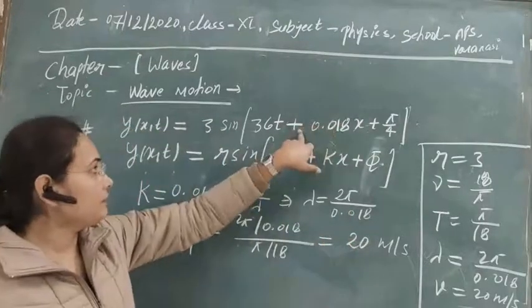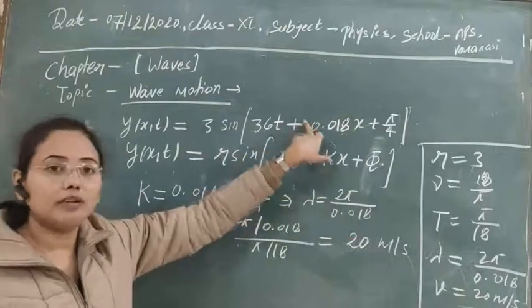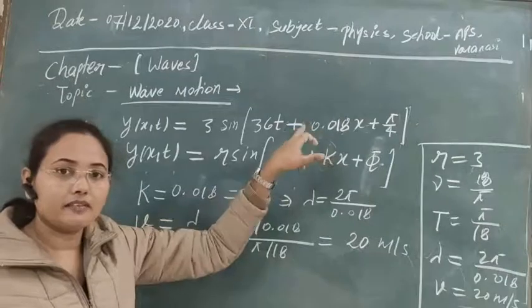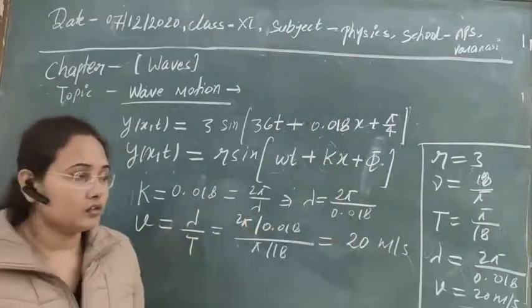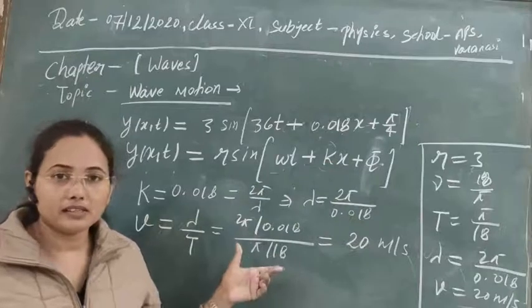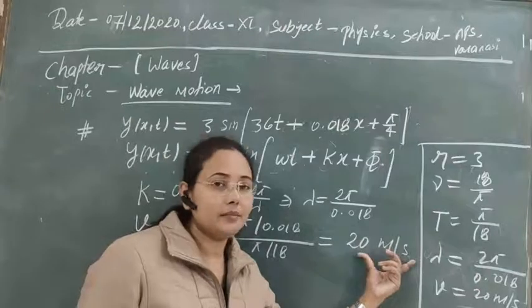Here there is a positive sign; if there were a negative sign, then it would definitely be in the positive x direction. If there is a positive sign, then this will be in the negative x direction. So the direction of propagation is the negative x direction, and the velocity of the wave is equal to 20 meter per second.